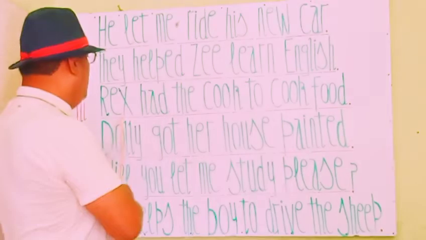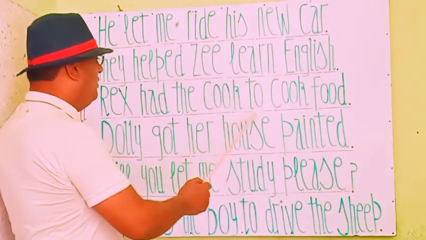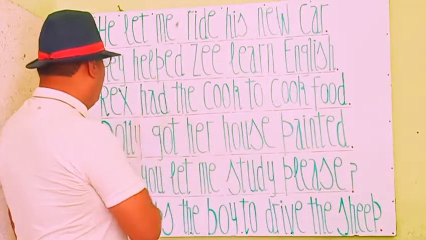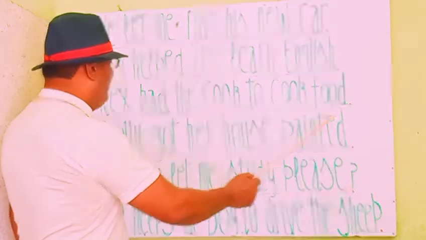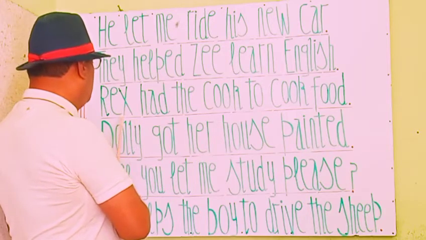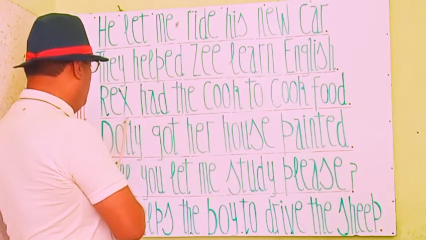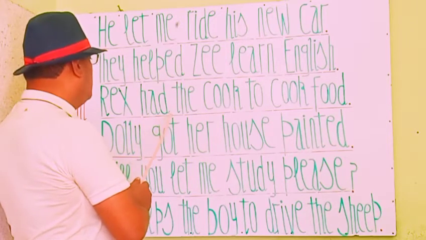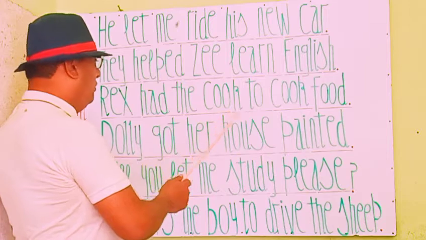The next one you see here: Rex had the cook cook food. In this phrase you see that Rex is the subject, but he is not doing any task himself. He had the cook cook food.